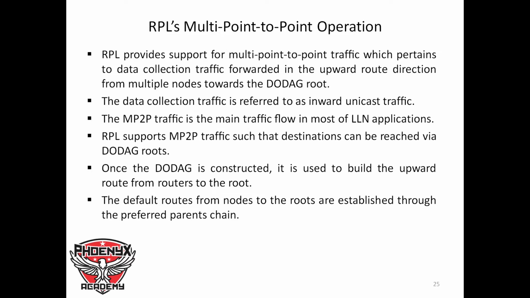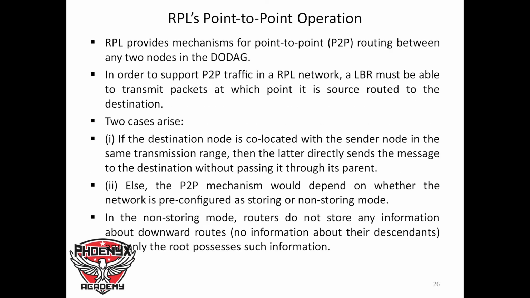Once a data route is constructed, it is used to build the upward route from the routers to the root. The deeper routes from the node to the root are established through the preferred parent chain. RPL provides a mechanism for point-to-point routing between any two nodes in the DODAG. In order to support point-to-point traffic in an RPL network, a border router must be able to transmit packets, at which point it is source routed to the destination. Now, two cases arise. If the destination node is co-located with the sender node in the same transmission range, then the sender directly sends the message to the destination without passing it through its parent.